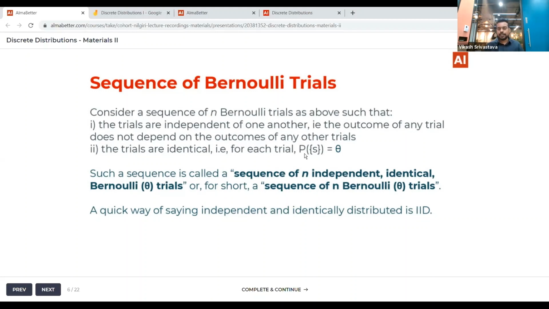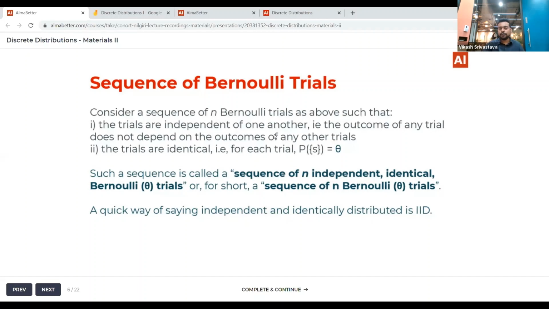So there are two important concepts here. The trials should be independent of one another, right? So the outcome of any trial does not depend on the outcome of any other trial. So in the case of aces, why is that not a sequence of n Bernoulli trials? What we are seeing is that once I draw an ace, it automatically affects the outcome of getting an ace on the next trials. And the trials are not identical, as my probability of success, or probability of getting an ace, is not the same, right?